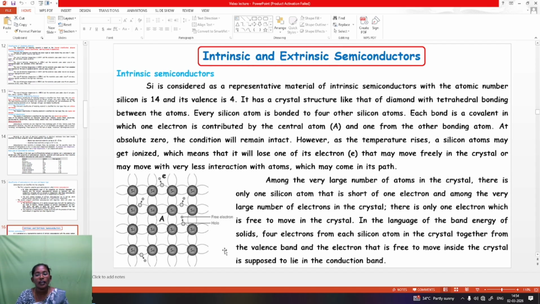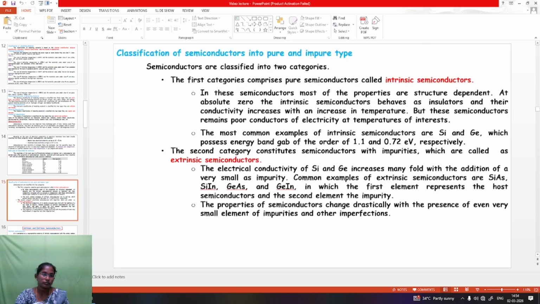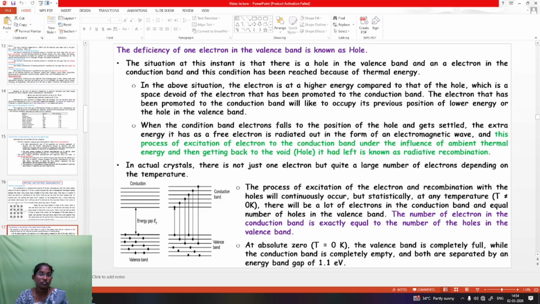In the language of the band energy of solids, 4 electrons from each silicon atom in the crystal together form the valence band, and the electron that is free to move inside the crystal is supposed to lie in the conduction band. Next, the deficiency of one electron in the valence band is a hole. The situation at this instant is that there is a hole in the valence band and an electron in the conduction band, and this condition has been reached because of thermal energy.